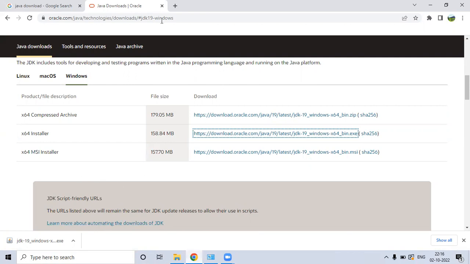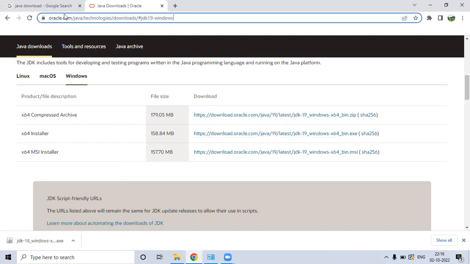So to install Java, you need to go to this site, oracle.com Java. Here you need to go to Windows and you will get the list of installers. I am going to select the second one, the x64 installer, and this is the Java 19 version I'm going to install. When you click on this link, the JDK software will be downloaded into your system.